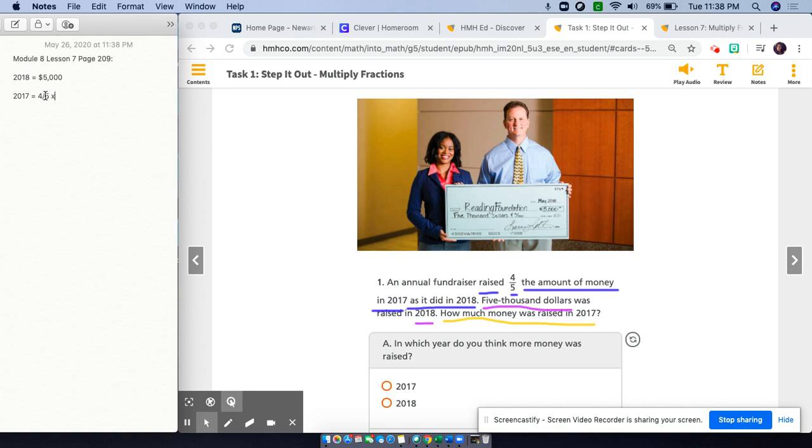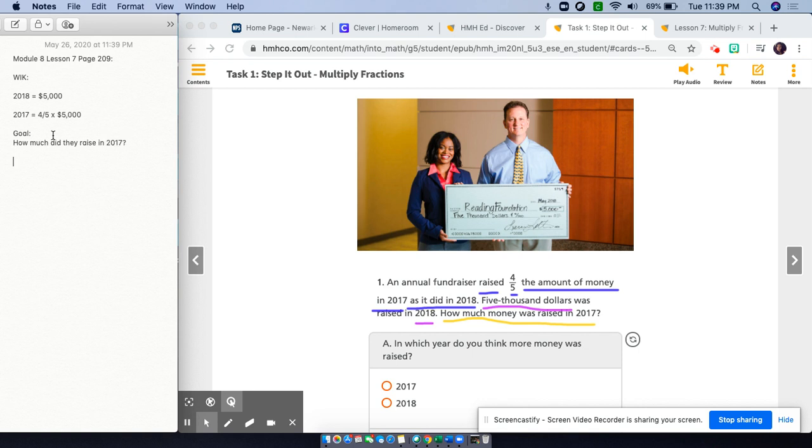So I know the word "of" means multiply, and I do know how much they raised in 2018, $5,000. So I'm going to write that out over here. Now my goal is: how much did they raise in 2017?